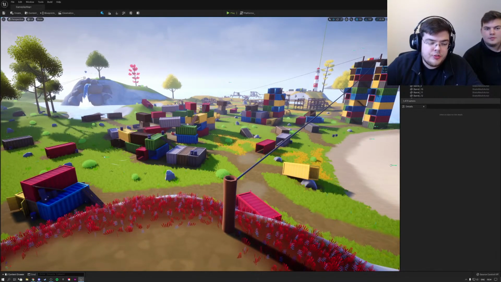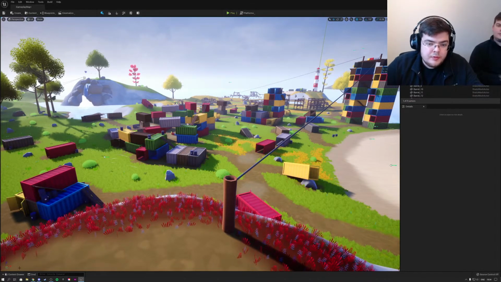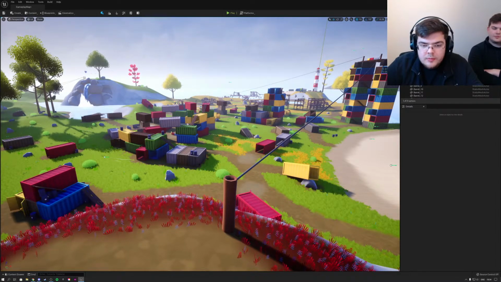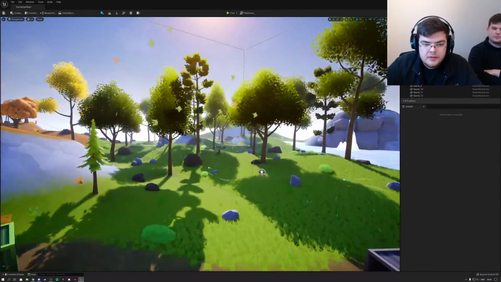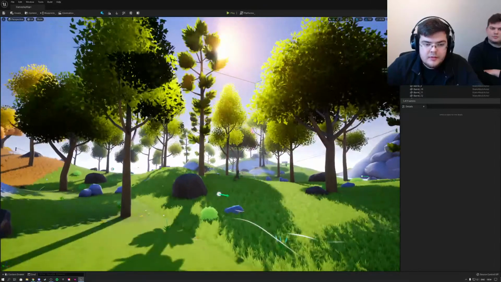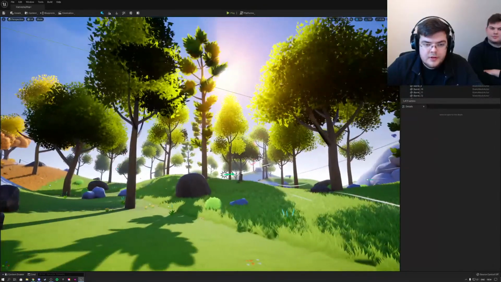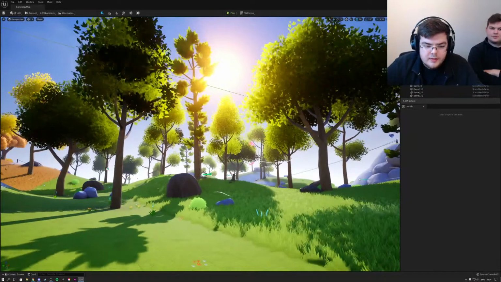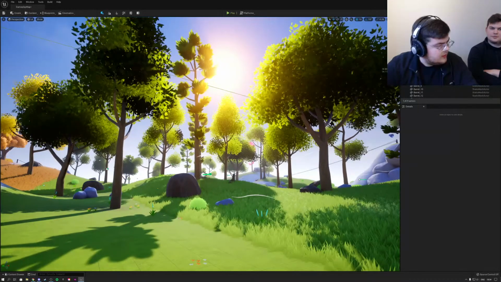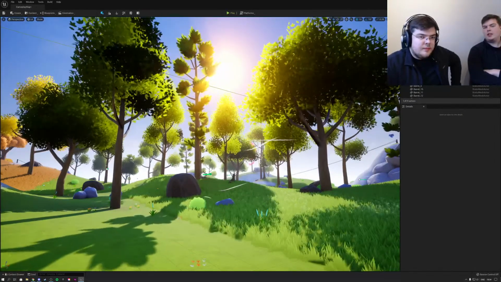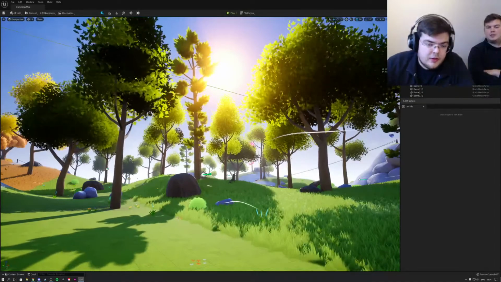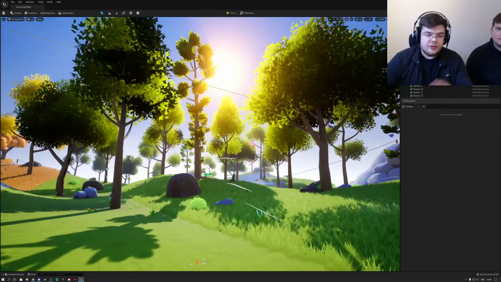I was hoping for some more unique, innovative Blueprint functionality. They did say they updated Blueprints, but I haven't seen what they mean by that, so not sure. But look at this scene. Wow. It looks great. There's not that much difference. Looks like there's not much of a multiplayer difference at all.